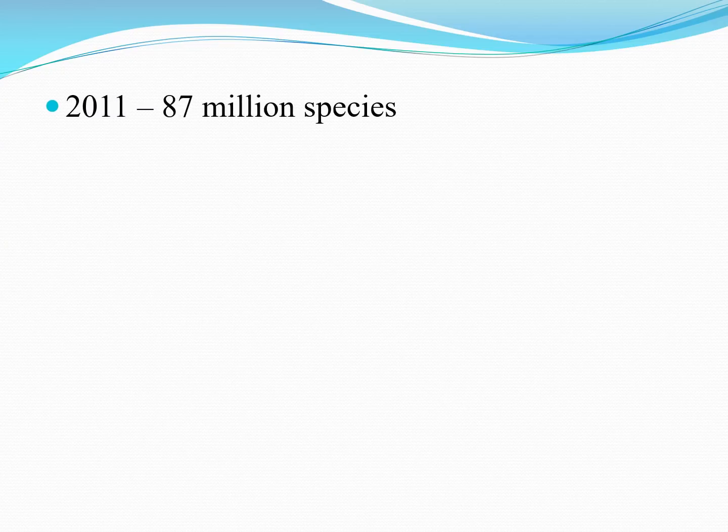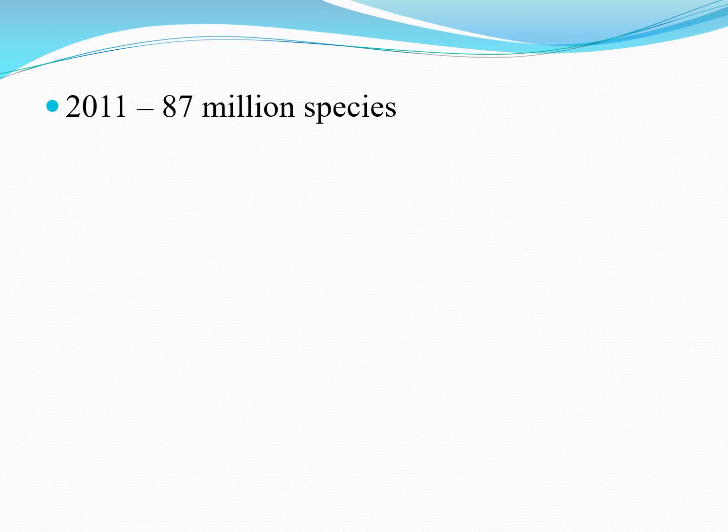According to the 2011 census, there are 87 million species of organisms in the environment, which includes the species present on land as well as on sea. And therefore, to study so many species, it is very important that we categorize them or we group them according to their similarities and their differences.